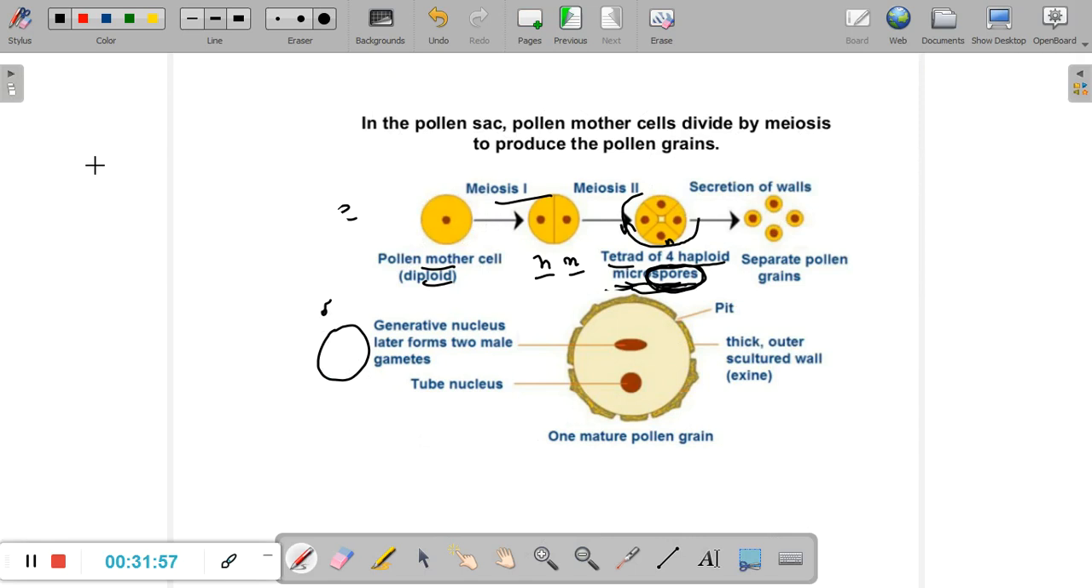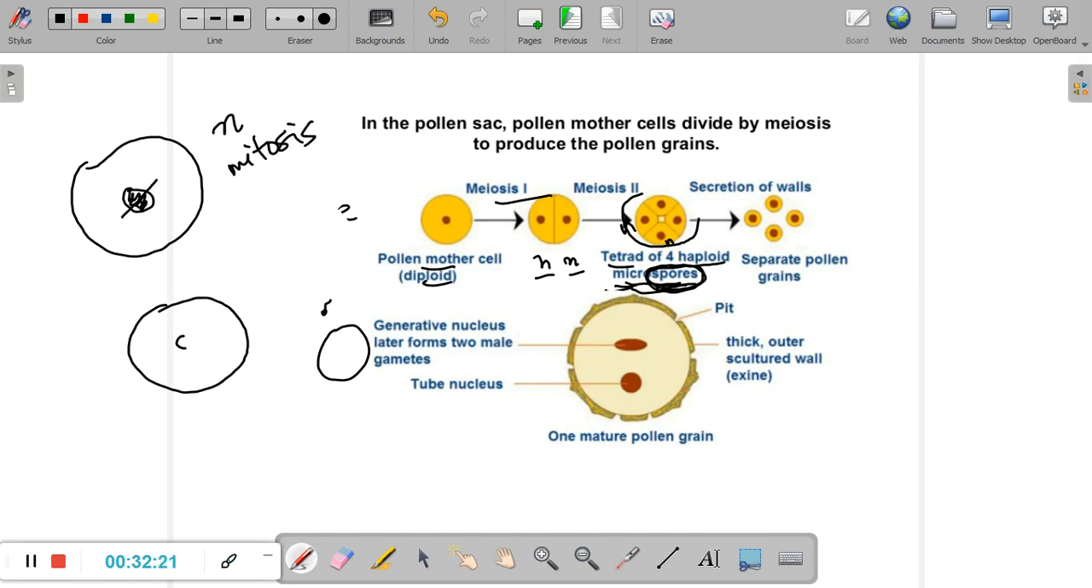Now inside of this pollen grain, I'm not going to draw the exine and the intine, we have this microspore, which is a cell. What is the ploidy of this microspore? It is haploid. Now this haploid microspore on the inside undergoes division via mitosis, and it forms two cells inside the pollen grain. One cell occupies a lesser space and the other cell occupies a larger space.